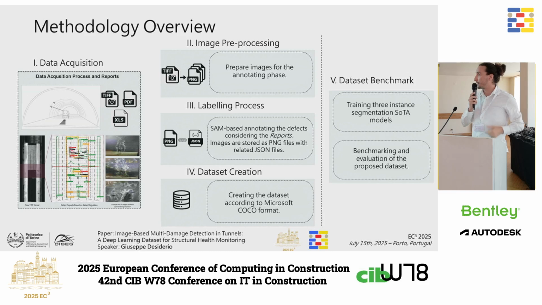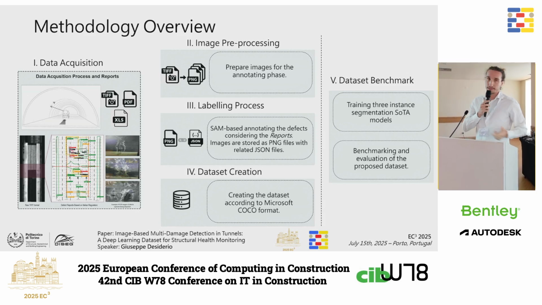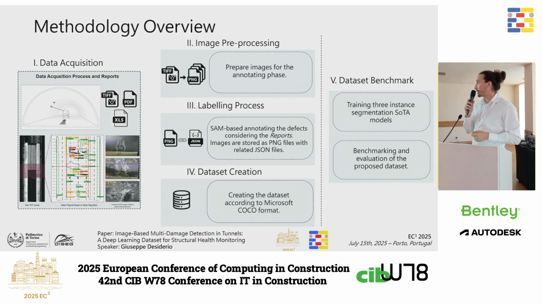We will see the phases of the data acquisition, how we prepare the images for the annotation phase, how we use the ESTAT software for the annotation, and we come up with a dataset that is Microsoft COCO consistent. And finally, we will close the presentation with how we benchmark the dataset using 3 instance segmentation algorithms.